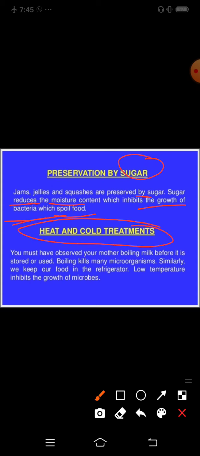Heat and cold treatment. You must have observed your mother boiling milk before it is stored or used. Boiling kills many microorganisms. Similarly, we keep our food in the refrigerator. Low temperature inhibits the growth of microbes.